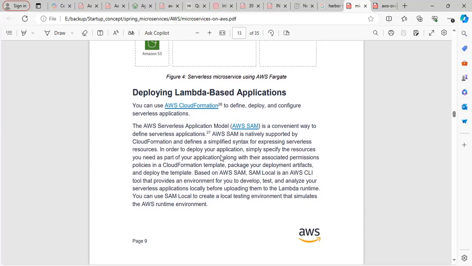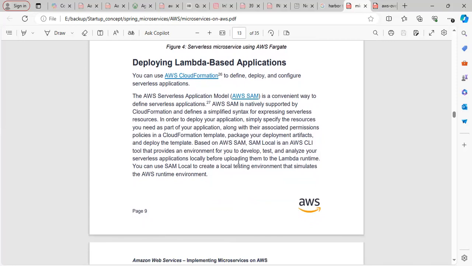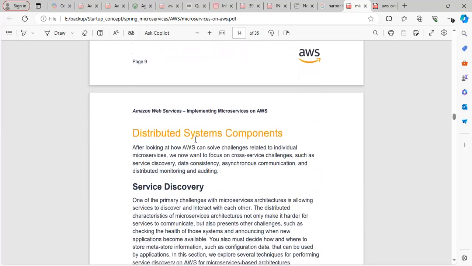Lambda based applications, right? So you can also use AWS SAM, which is a convenient way to define the serverless application, right? AWS SAM is natively supported by CloudFormation and defines a simplified syntax for expressing serverless resources.